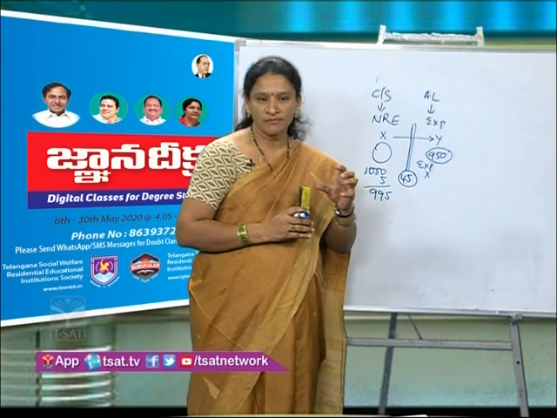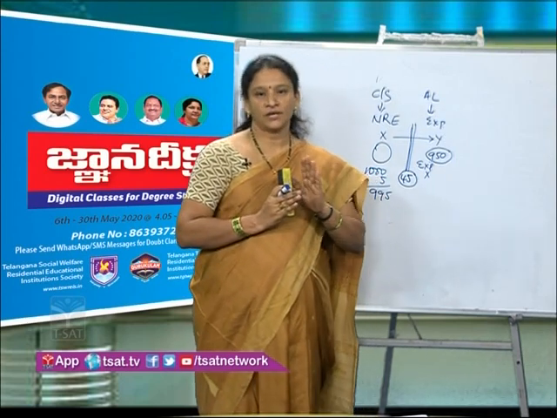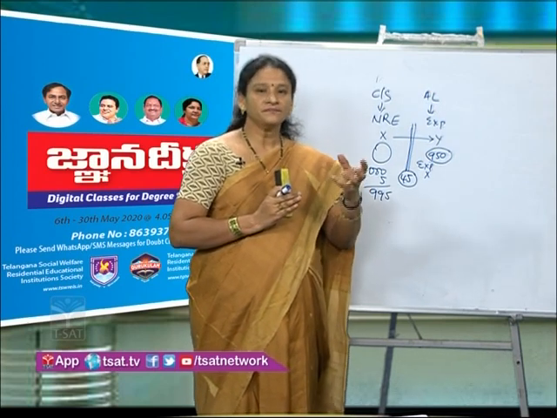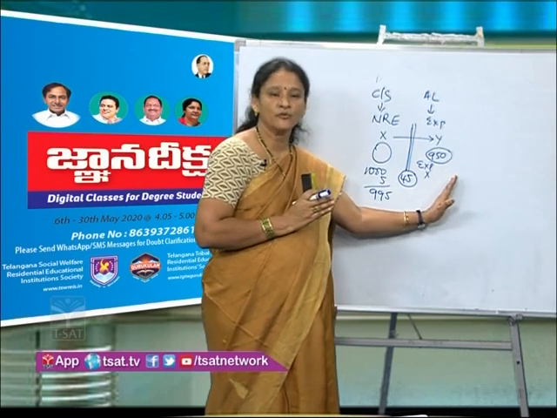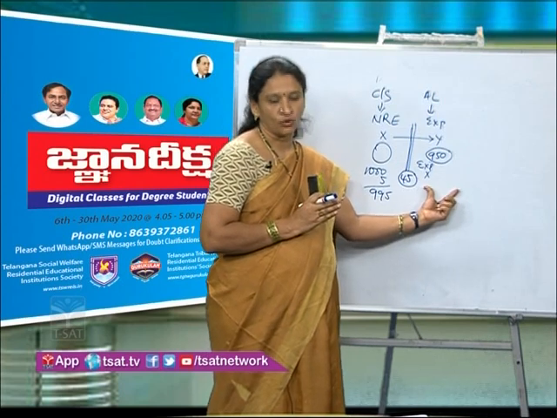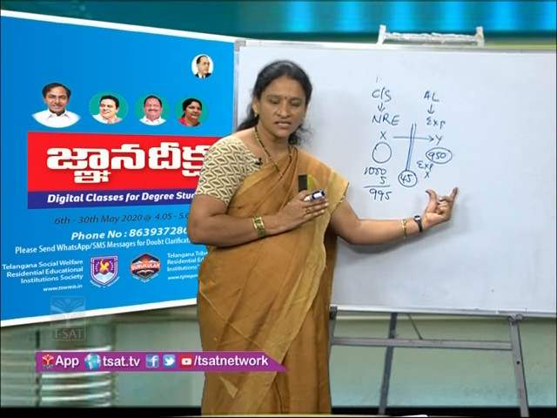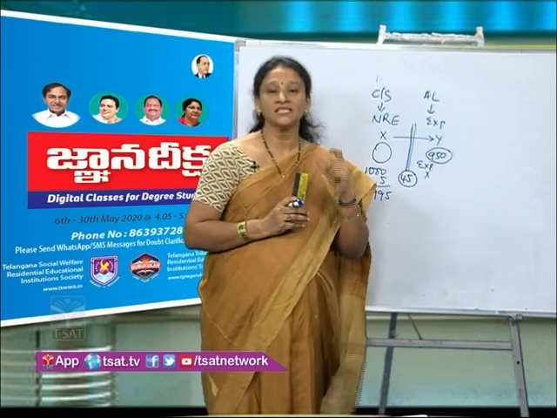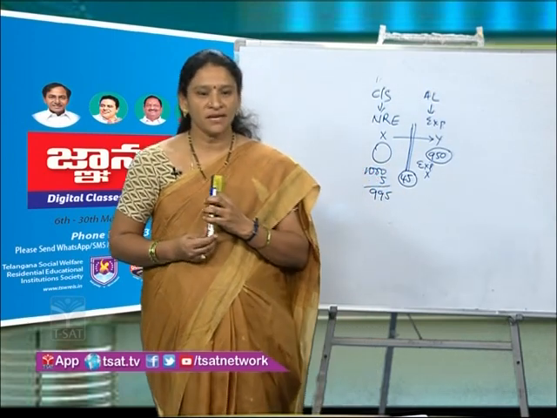What you need to remember? Consignee expenses will be taken sometimes, sometimes you will not take consignee expenses. When do you take consignee expenses? When the goods reach the consignee, and then the abnormal loss occurs, then you add the expenses of consignee also. But before reaching the consignee, if the goods are lost, then you will not consider the expenses of consignee. This point you need to remember. It is similar to calculation of consignment stock.